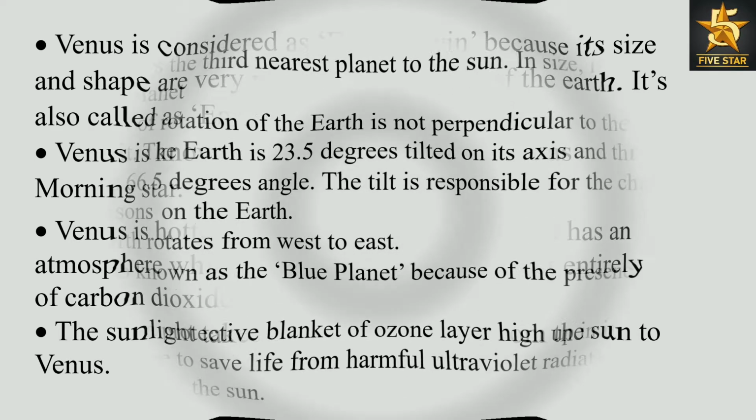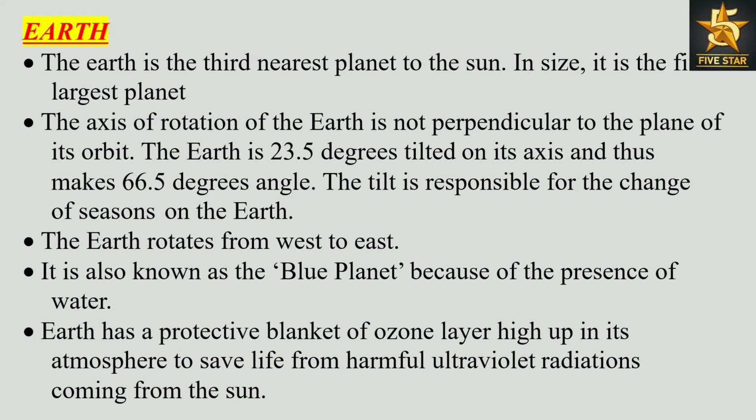Earth. The Earth is the third nearest planet to the Sun. In size, it is the fifth largest planet. The axis of rotation of the Earth is not perpendicular to the plane of its orbit. The Earth is 23.5 degrees tilted on its axis and thus makes a 66.5 degrees angle. The tilt is responsible for the change of seasons on the Earth. The Earth rotates from west to east. It is also known as the blue planet because of the presence of water.